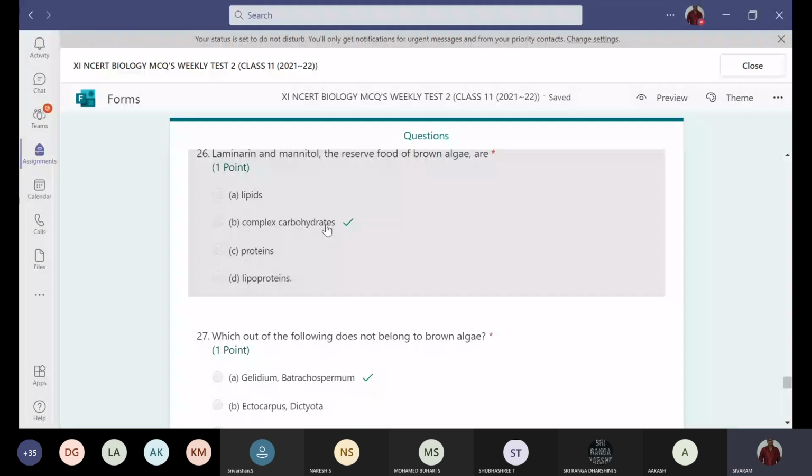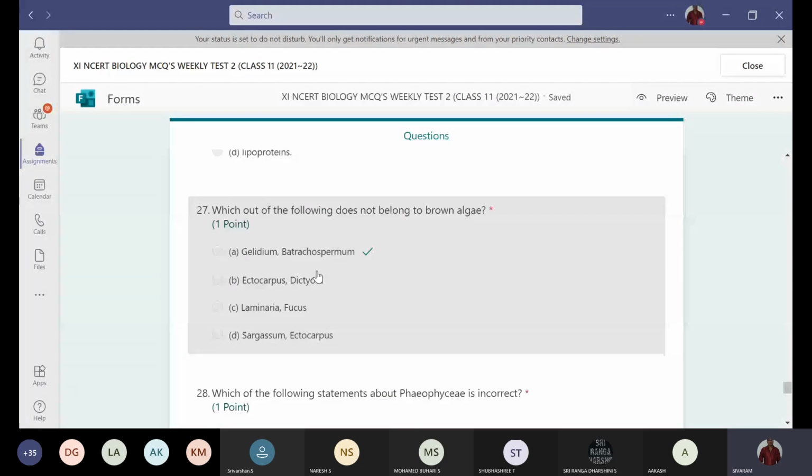Ectocarpus, Dictyota, Laminaria, Fucus, Sargassum. These all belong to the brown algae only. So options B, C, D all belong to brown algae. Only Gelidium and Batrachospermum belong to the group red algae. That's why option A is the correct choice, because here it is asked which does not belong to brown algae. And next, the 28th question. Which of the following statements about Phaeophyceae is correct?